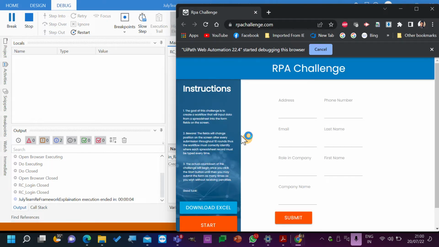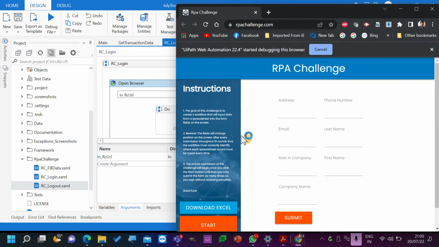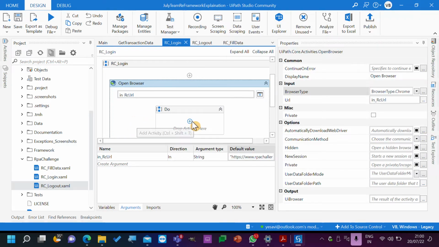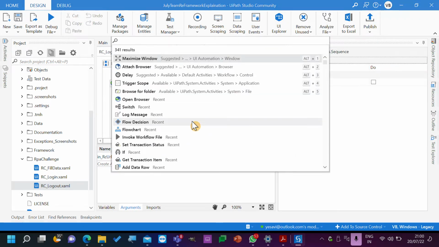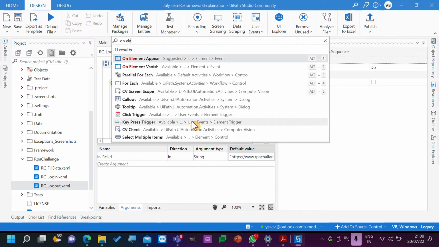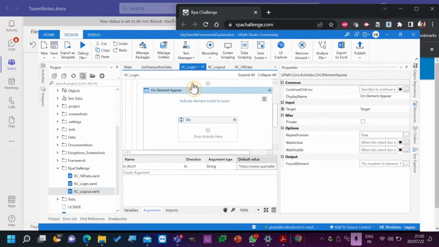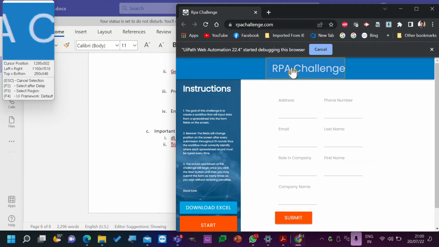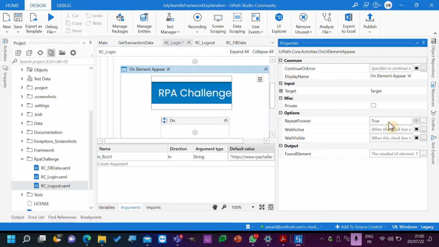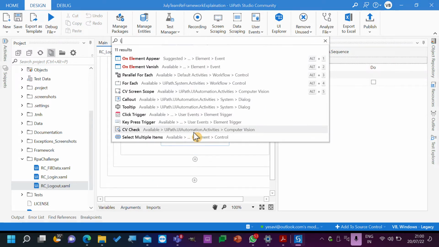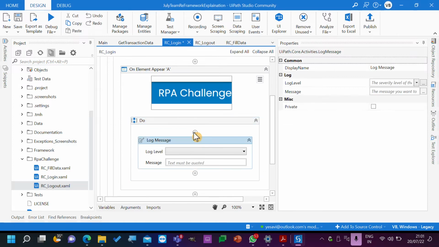So what is it doing? It's just opening an application. Now, while checking for it, let's try to add something on element appear. Why do we use on element appear? To make sure that the browser logged in. If we see this RPA challenge, repeat forever should be false, because otherwise it will repeat forever and not stop after finding it one time. And once this is found, we can just log stating that login is successful.